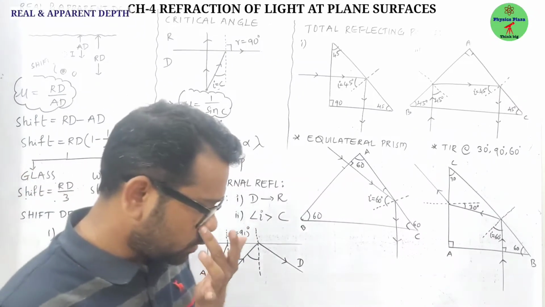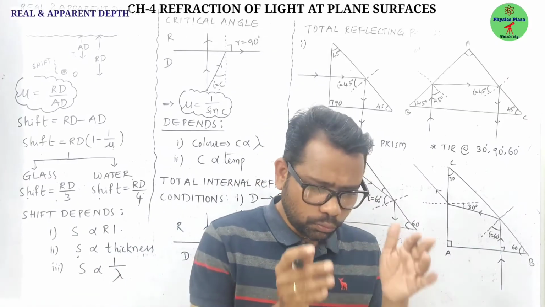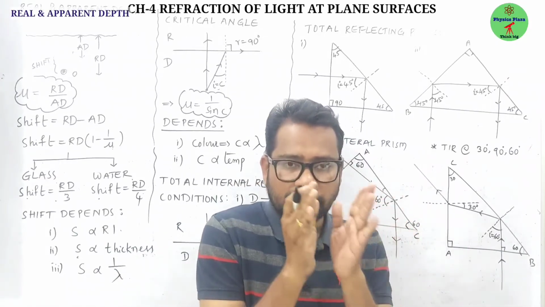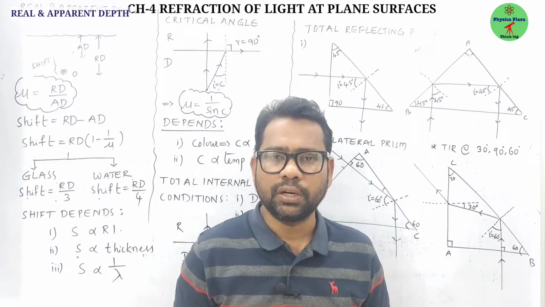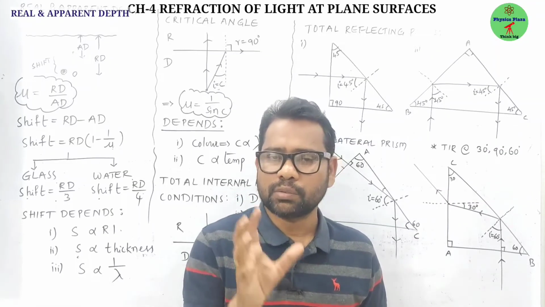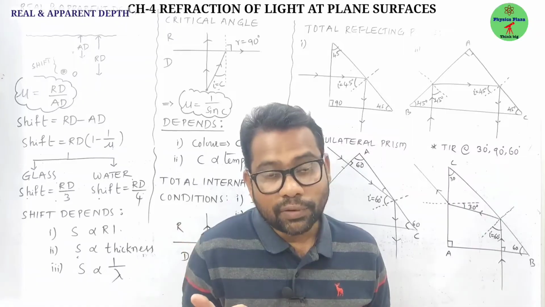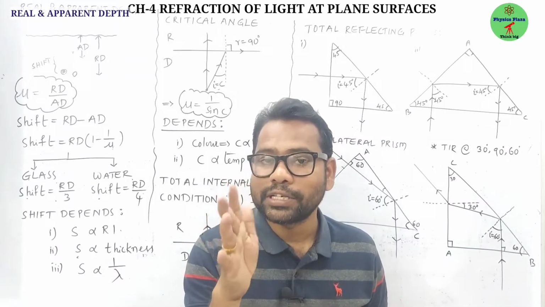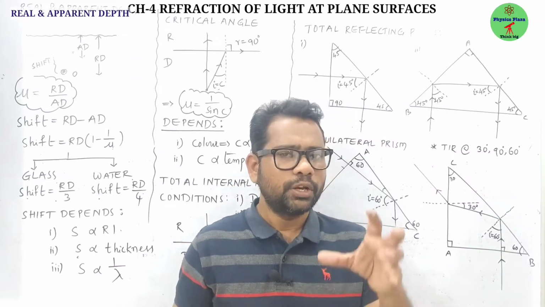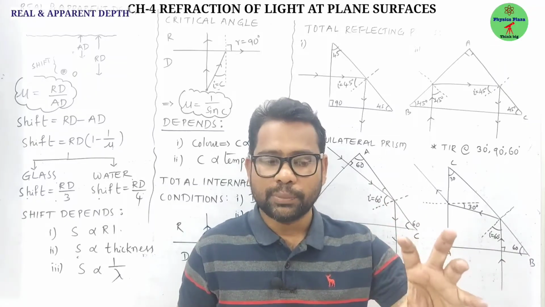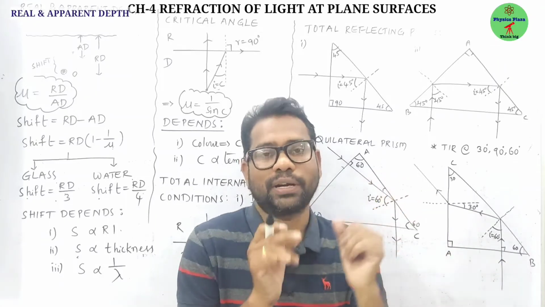Children, in the exam they might ask a question: what is the difference between total internal reflection and normal reflection? During normal reflection, some amount of light energy is absorbed. Whereas during total internal reflection, 0 percent, that is, no energy is absorbed. Due to normal reflection, the image which you get may not have that much brightness.